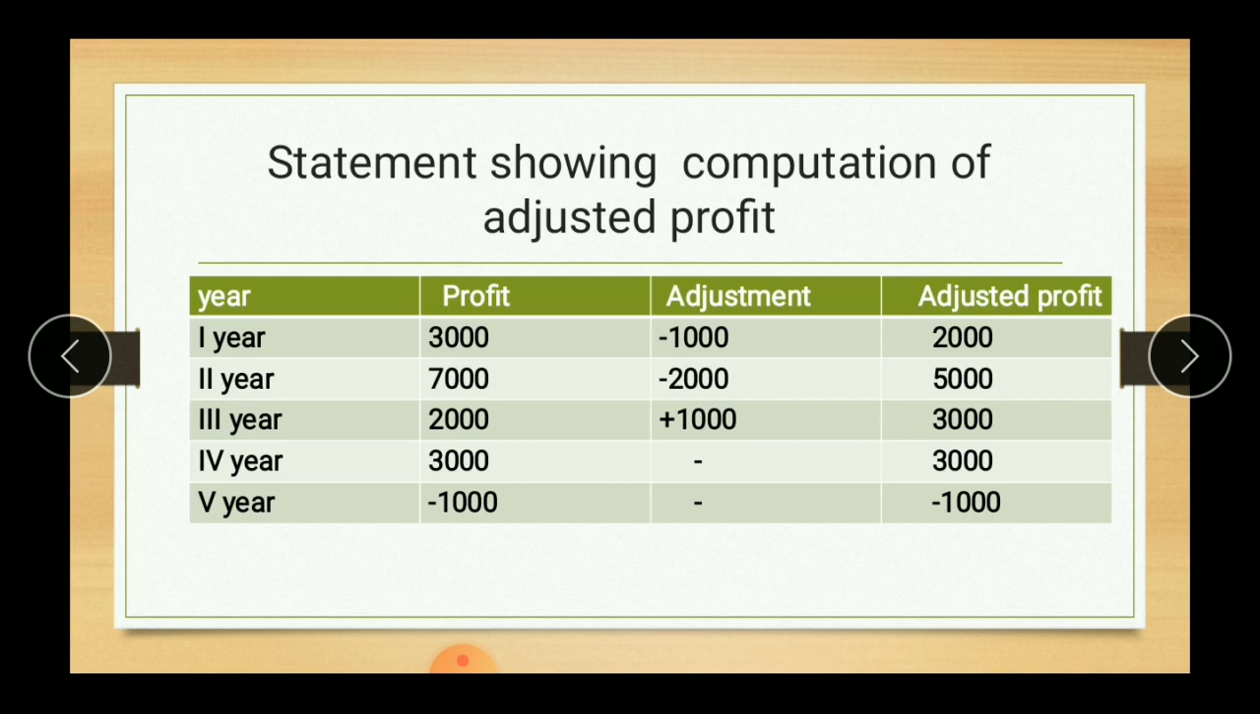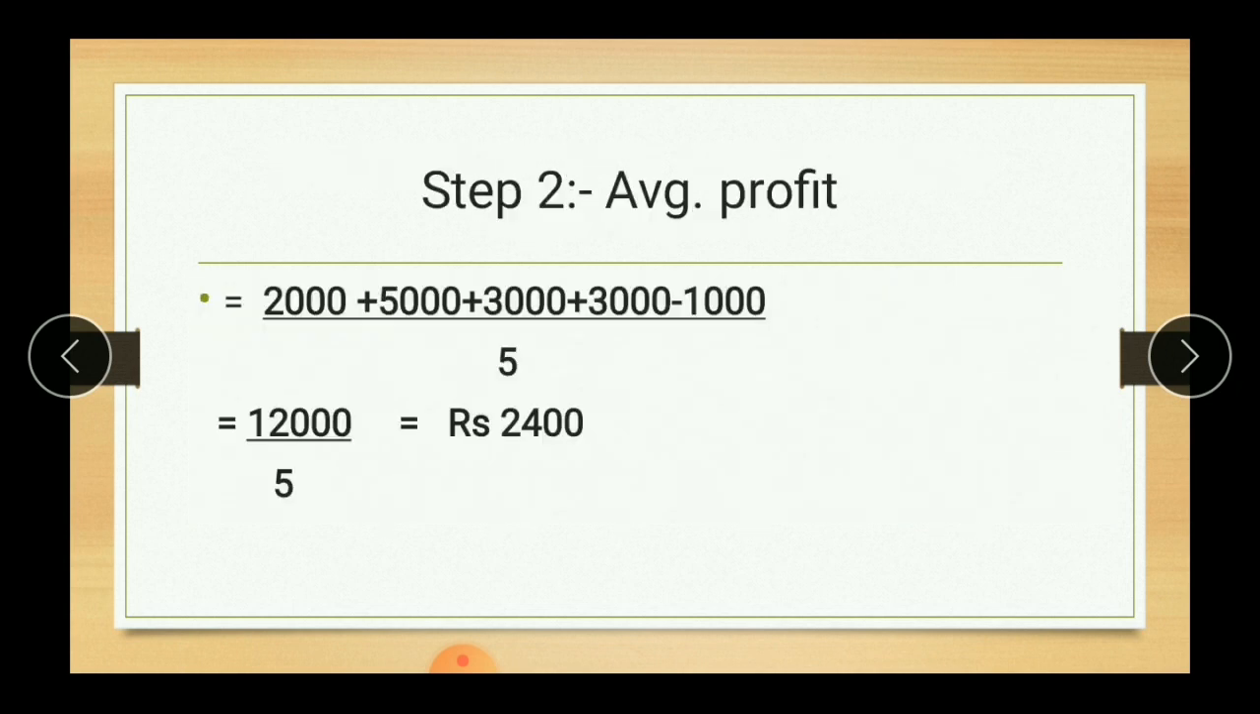Now, after getting the adjusted profit, our next step is to compute average profit. And as you know how to compute average or arithmetic mean, just by adding those profits and subtracting the loss, we will get 12,000, and on dividing that total by 5, we will get an average profit of rupees 2,400.